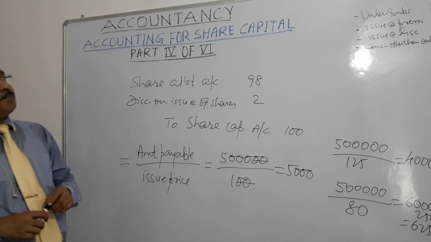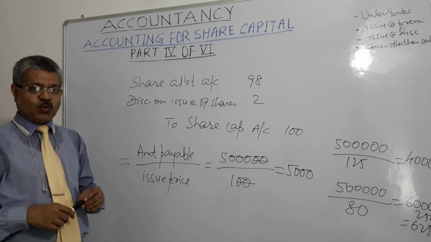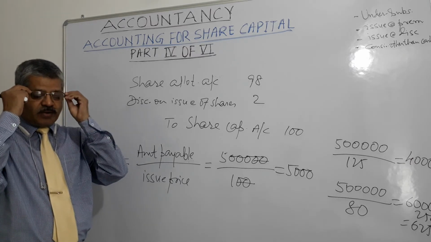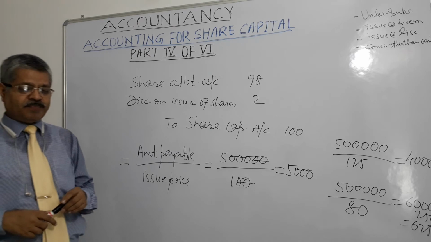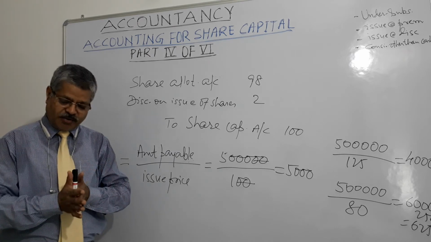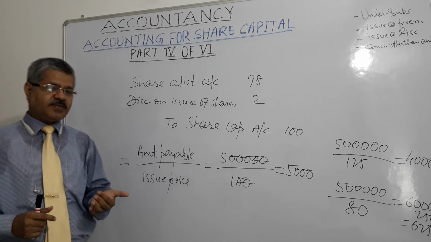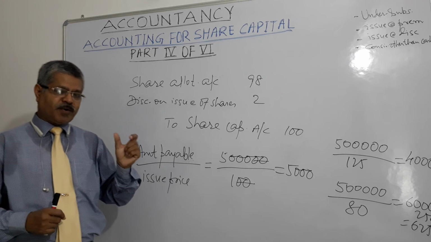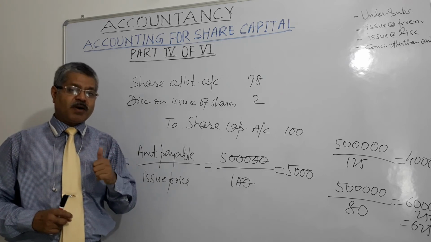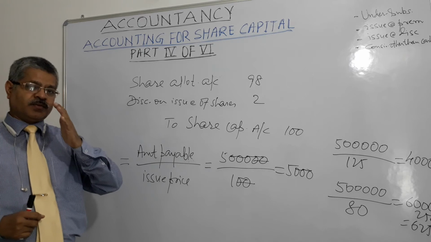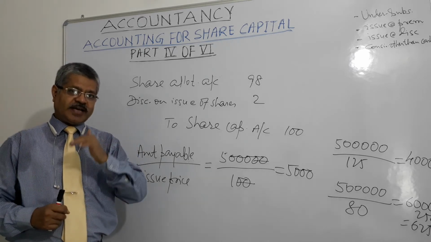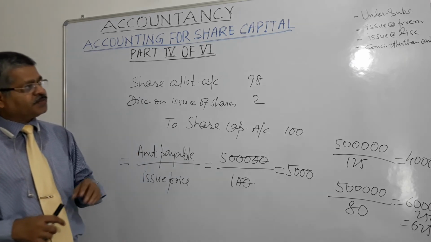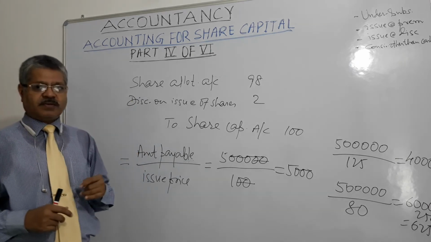Then issue of shares at a premium. If a share is issued at a price which is greater than nominal value or par value, that is called issue of shares at a premium. Suppose nominal value or par value is 100 rupees, and the share is issued at 105 rupees, it is said to have been issued at 5% premium. And that 5 rupees of premium amount goes to the credit of securities premium account, which is used for purposes like writing off pre-operative preliminary expenses, right? And other similar expenses, right?